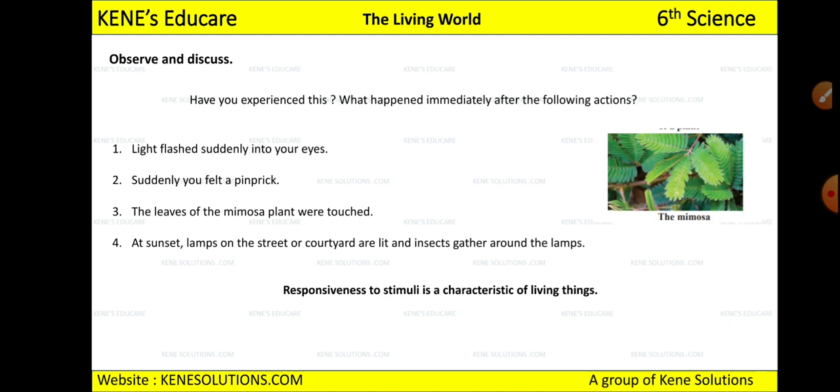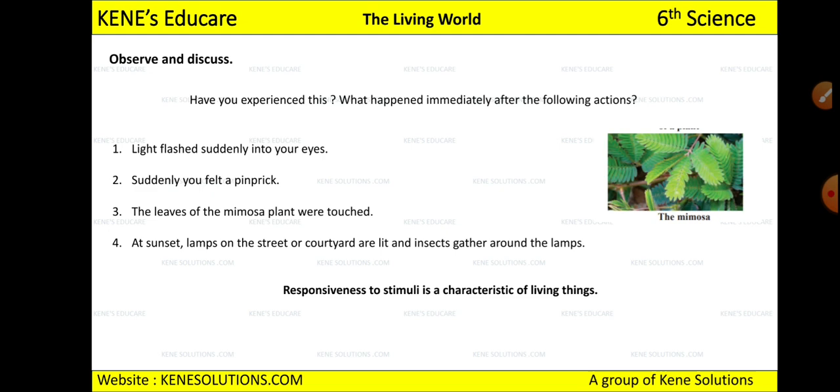Now what does it mean? You might have heard about the mimosa plant. When you touch this plant, the plant will close, and after some time it will open. So the plant is responding to your touch. That is called responsiveness to stimuli. When you touch an animal, it will respond to you, right? When someone touches you, you come to know that someone has touched you, right? So that is the characteristic which is called responsiveness to stimuli.